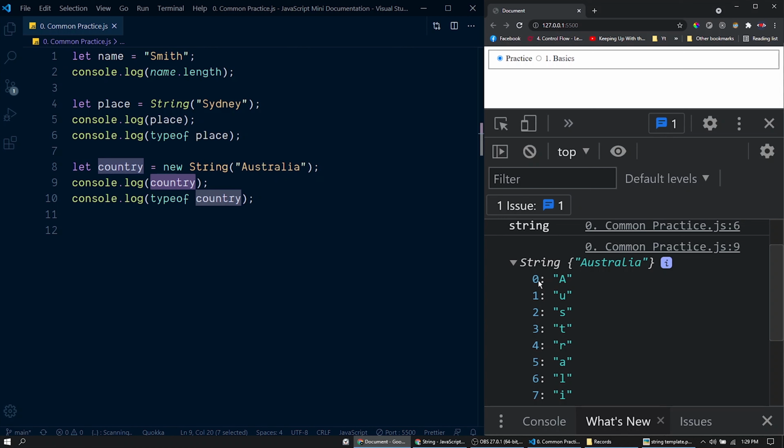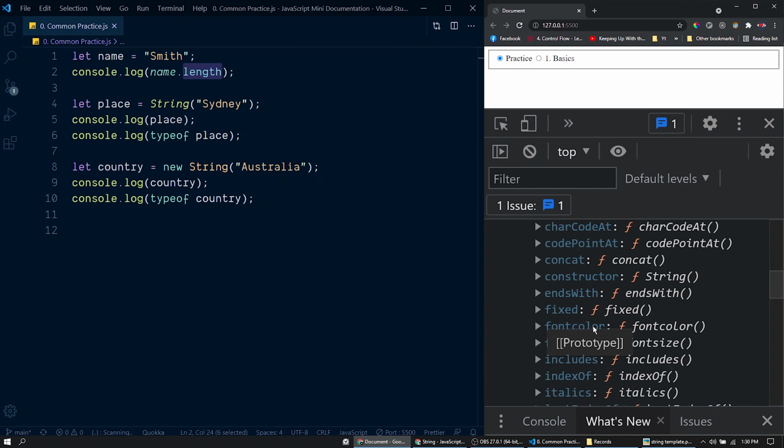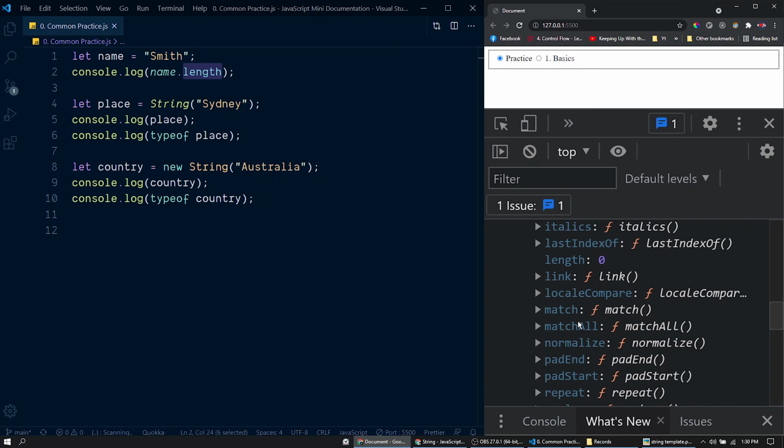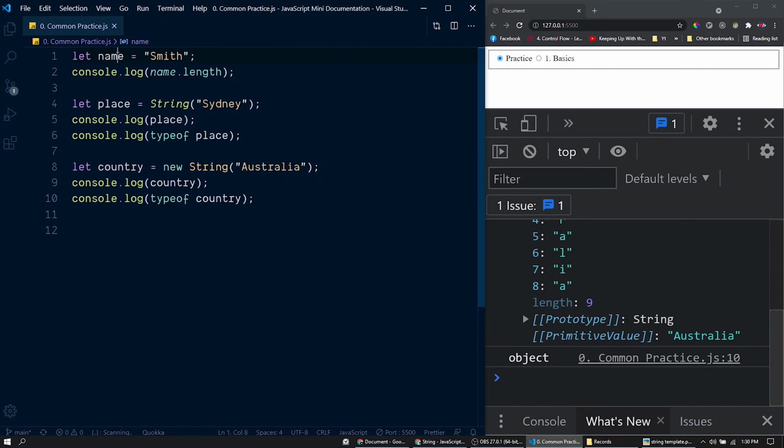Inside that we have various properties. 1, 2, 3, these are properties actually, and here we have the property length. That is what we have used here. If you expand this prototype here, you could see various functions related to string. We'll be discussing that in a bit. So here we have declared the variable name using a primitive string. But we are able to access the length property like this, as if name is a string object. But actually it's not a string object, it is a primitive string.